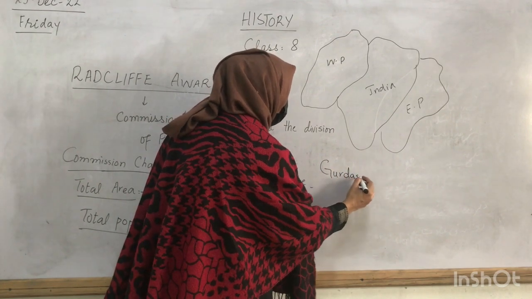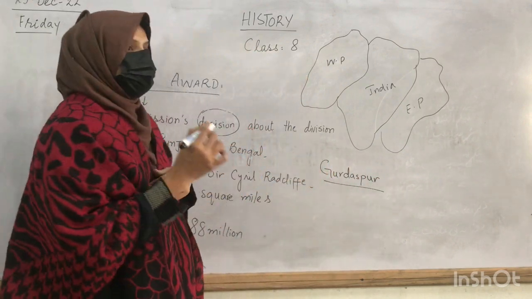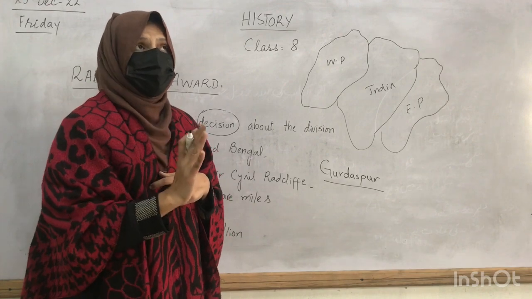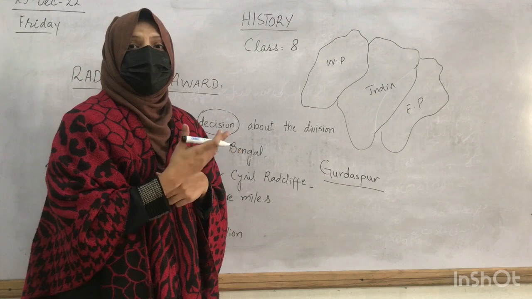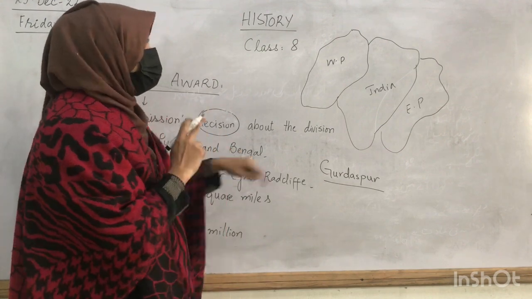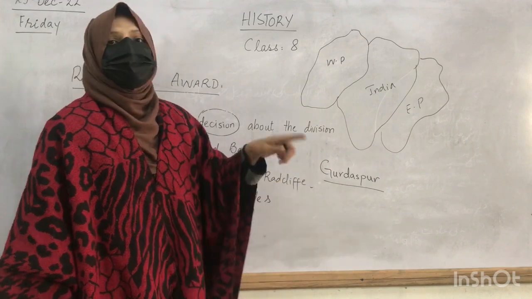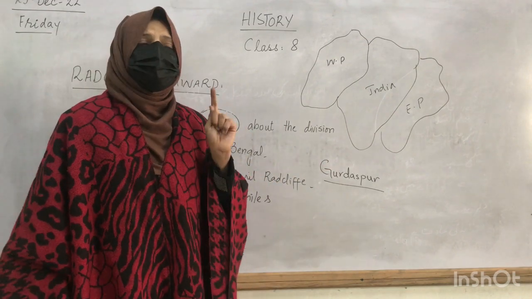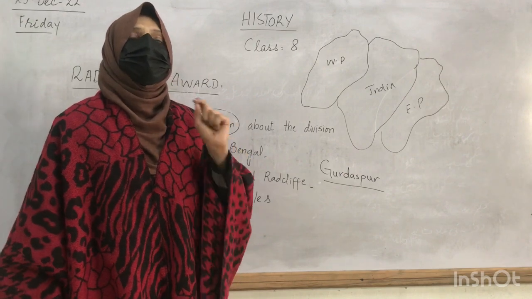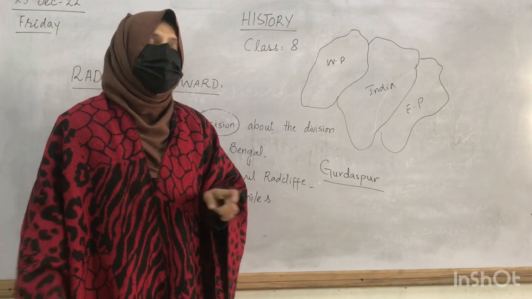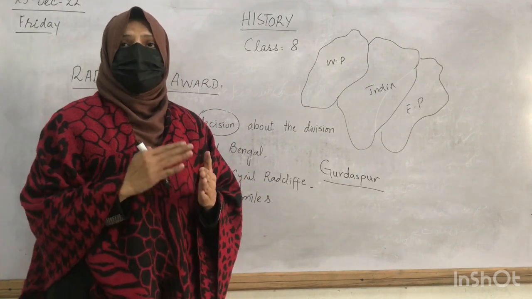One of them was Gurdaspur. Gurdaspur undoubtedly contained Muslim majority areas. It was a Muslim majority area and contained a significant Muslim population. Gurdaspur was given to India so that they would have easy access to Kashmir, and they attacked Kashmir whenever they felt the convenience. And this is how these issues are yet not solved.